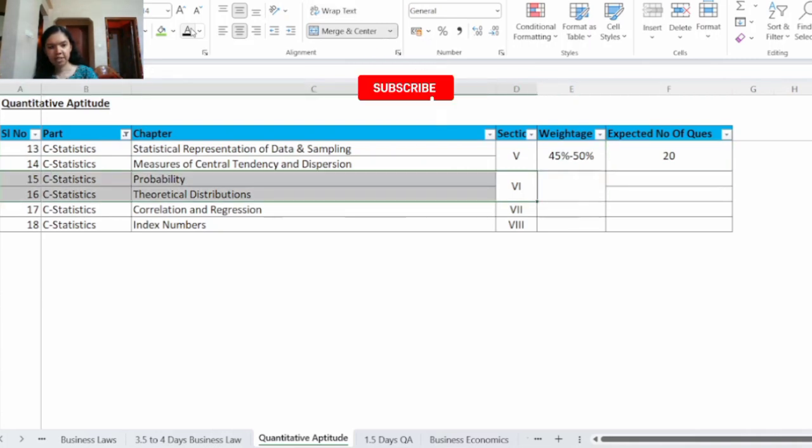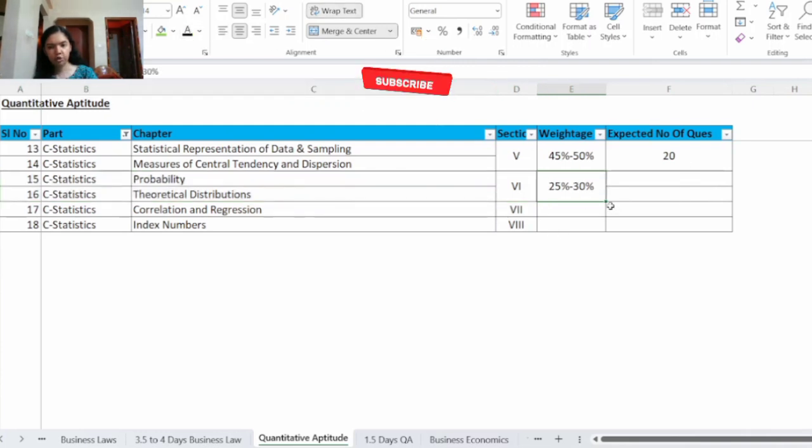Now we will see section number 6. This also has 2 chapters. Chapter number 15, probability, and chapter 16, theoretical distribution. The weightage for this is 25% to 30%. Now let's see the expected number of questions. For chapter number 15, the expected number of questions is 5. And for chapter number 16, the expected number of questions is 5.